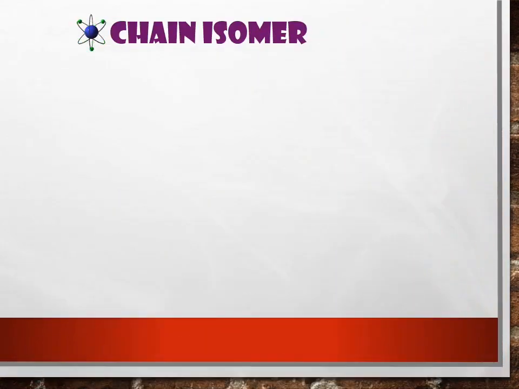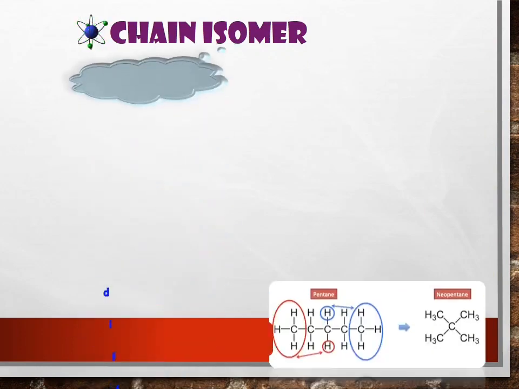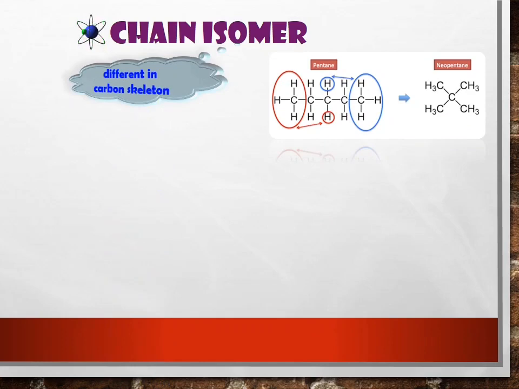Now, we are going to look at chain isomer. Just now, you already know that chain isomer must have a difference in carbon skeleton. So now we look at this example first. Here we have pentane.